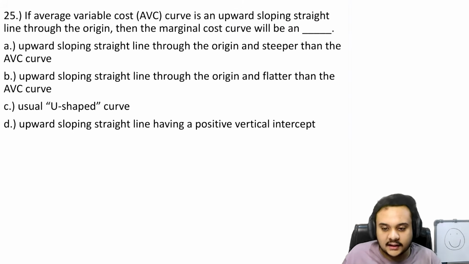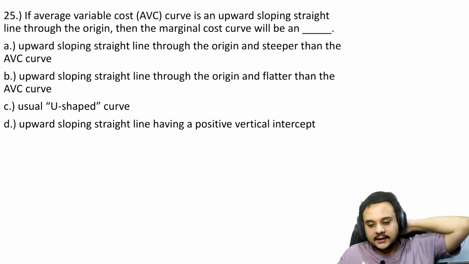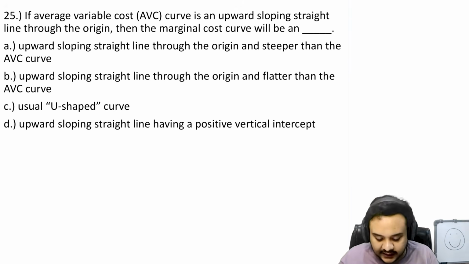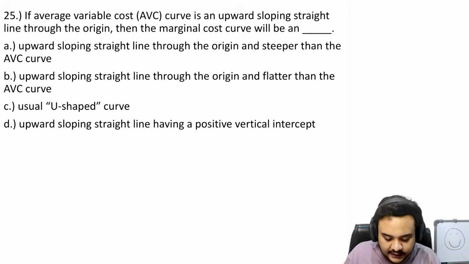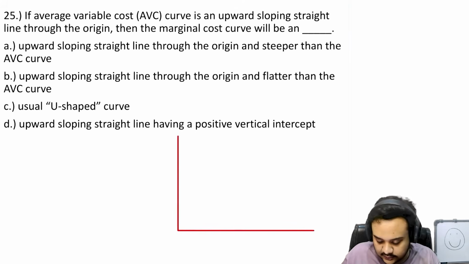Obviously, not every question is going to be very straightforward, even if we are just talking about the basic concepts. You will see that there is some tigdambazi, there is some jugaad that you're going to have to do. So, let us just first draw the graph, okay? Just take a graph.